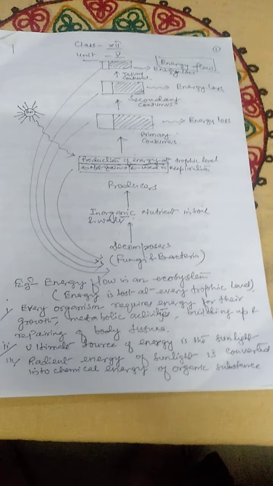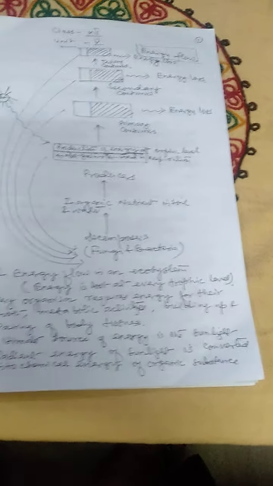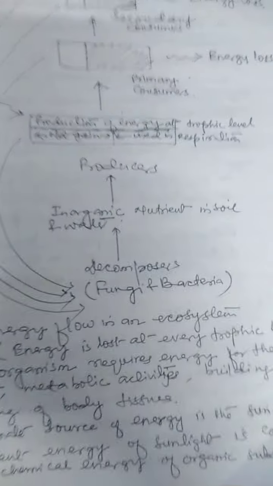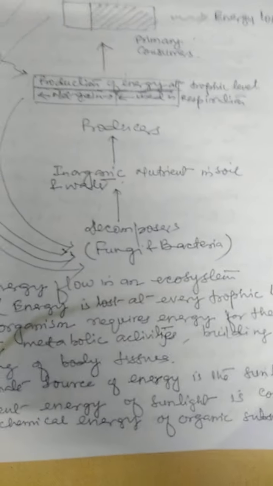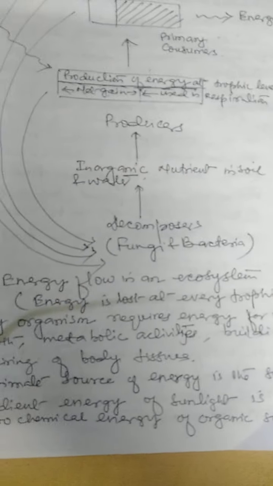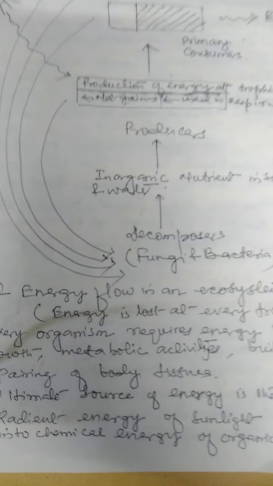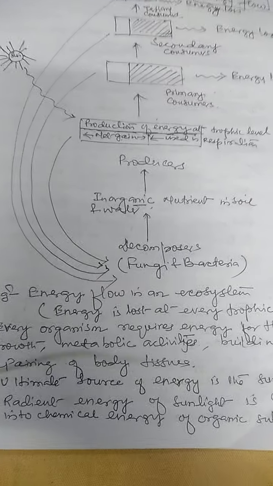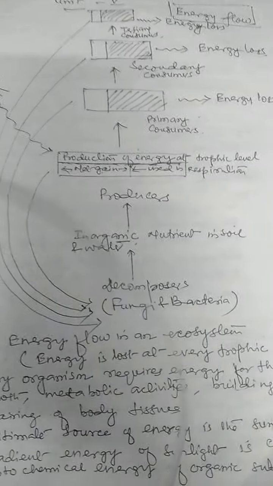Energy flow. Energy flow is one of the processes in which energy is transferred from one trophic level to the other. When energy is transferred from one trophic level to the other, the amount of energy decreases. Only 10% of energy is transferred from one trophic level to the other trophic level.